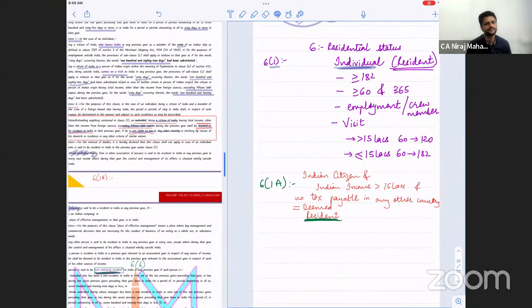Indian citizen, Indian income more than 15 lakhs, he pays no tax anywhere in the world. That's why we deem him to be resident. Deemed. Tell me, does 6(1)(a) talk anything about number of days?